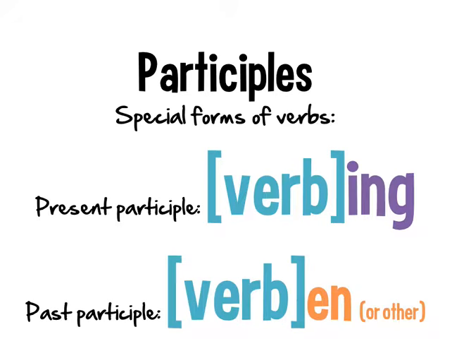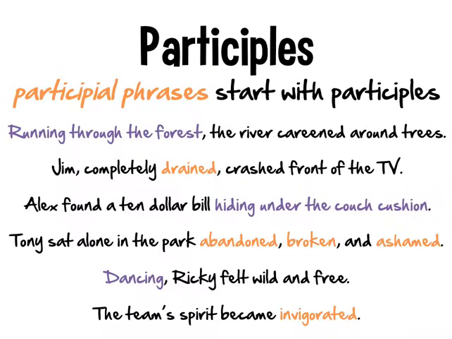Let's talk about how to use those in a sentence if they're being used as verbals and not actually acting like verbs. Participial phrases, by the way, start with participles. Sometimes we just have the participle by itself. Sometimes we've actually got a whole phrase that's acting together as one unified chunk together. We call that a participial phrase. The pronunciation can be a little bit different when you're talking back and forth between participles and participial. Here are a few examples.